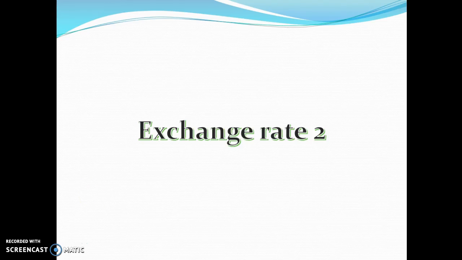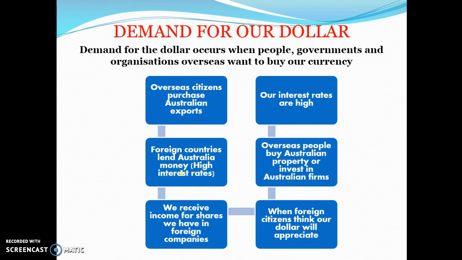So in the first video we discussed that the value of the Australian dollar is a floating exchange rate and therefore it's basically determined by demand and supply. In this video we're going to talk about all the factors that can influence demand and supply for the Australian dollar. So what causes demand for the Australian dollar?